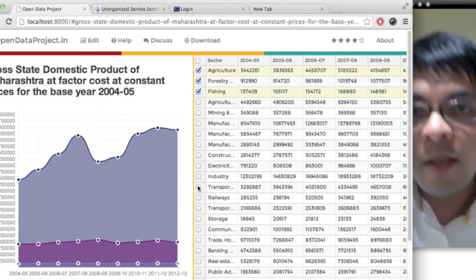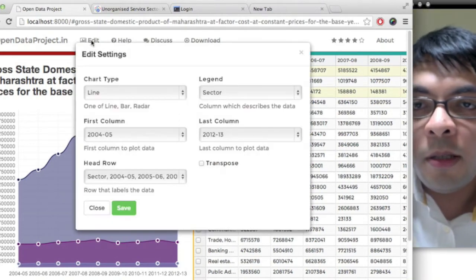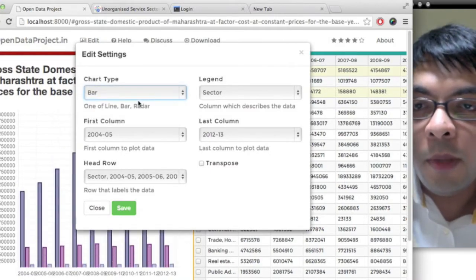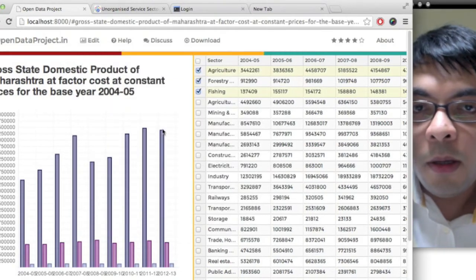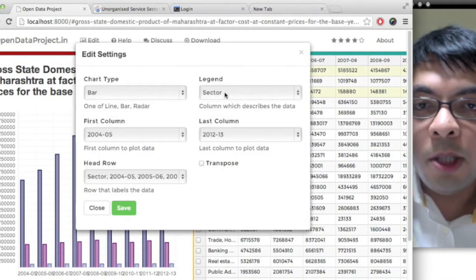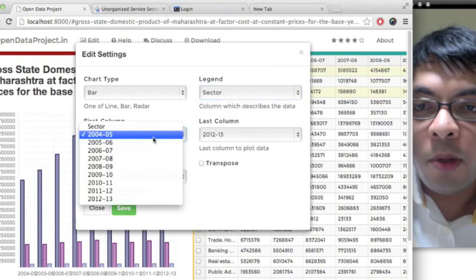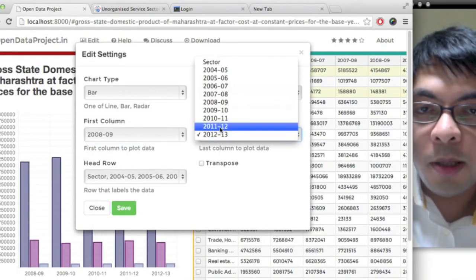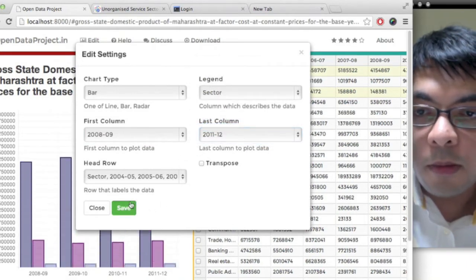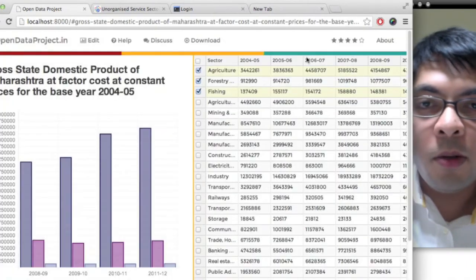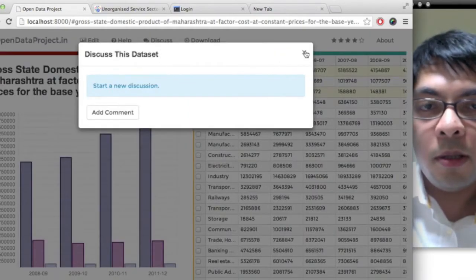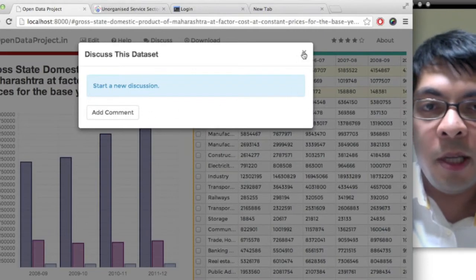Hi, I'm Anand. The graphic engine lets you select the chart type. Say, let me show you the bar graph. You can also change the column, so that if you just want to show the data for particular years, you can change that. The settings can also be saved. You can also start a discussion on this topic if you find some insight from the data and communicate with other visitors.